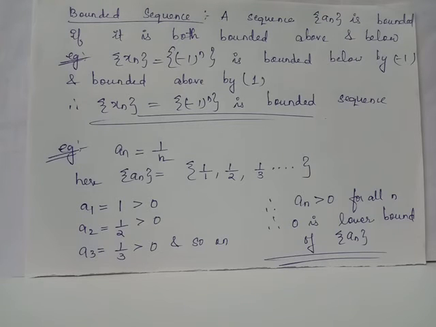Notice that for all these terms, the first term 1 is strictly greater than 0. The second term 1 by 2 is also strictly greater than 0. The third term 1 by 3 is again strictly greater than 0. This will be the situation valid for each and every term in this sequence. Since all of its terms are strictly greater than 0, 0 will be the lower bound for this sequence. Notice that 0 does not belong to this sequence. From this example, it's clear that the lower bound of a sequence need not exist within the sequence.